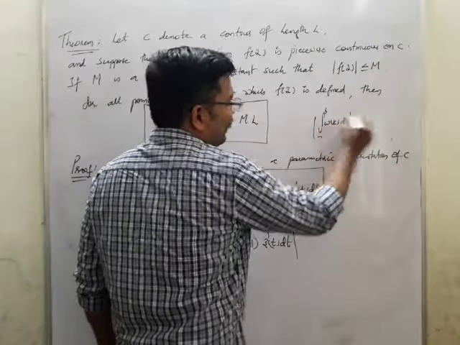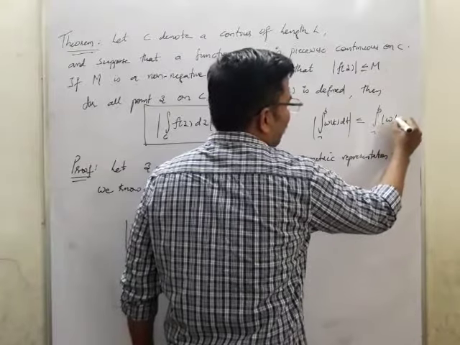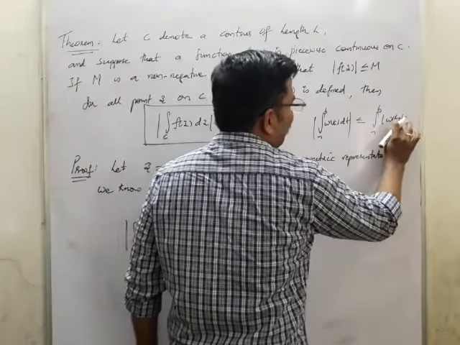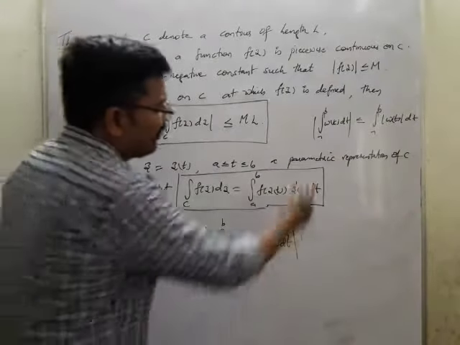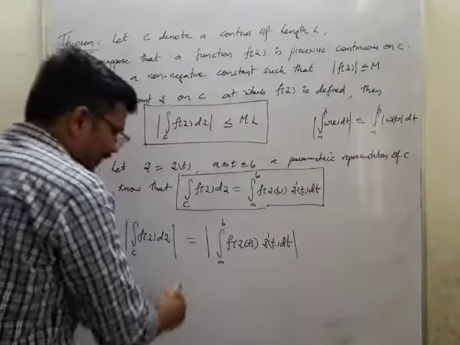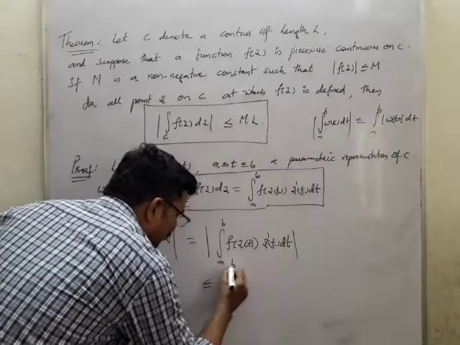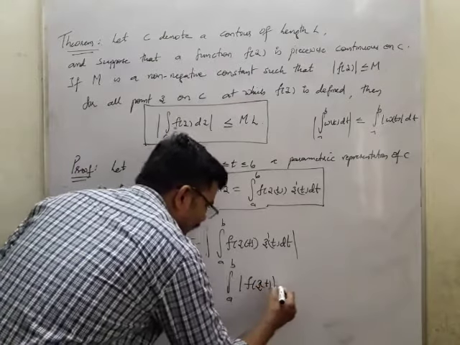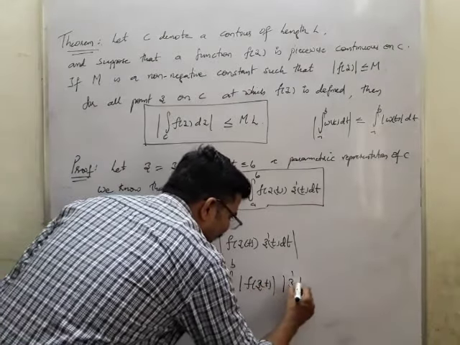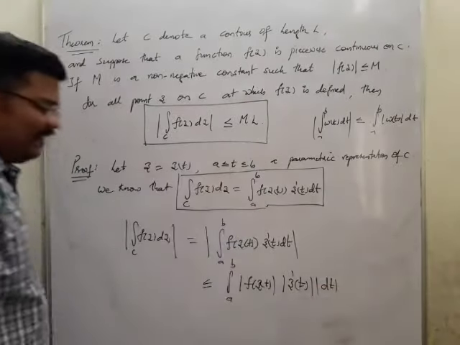∫ₐᵇ W(t) dt ≤ ∫ₐᵇ |W(t)| dt. This we have done in the previous theorem. So making use of this result, we'll write this as ≤ ∫ₐᵇ |f(z(t))| |z'(t)| dt, and I may write |dt| as dt.